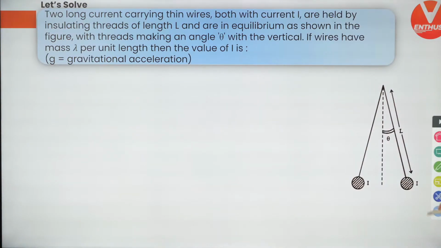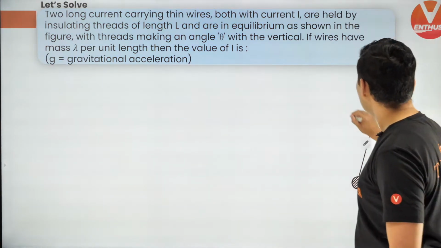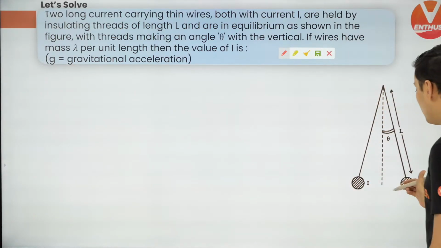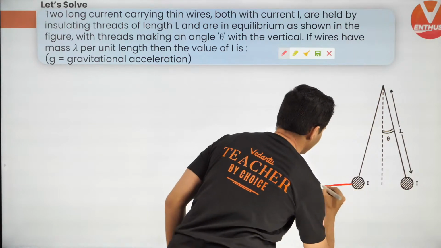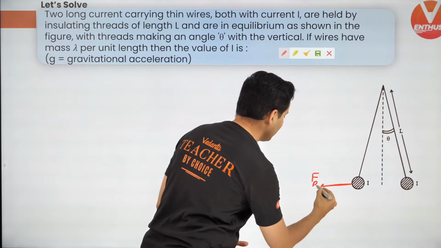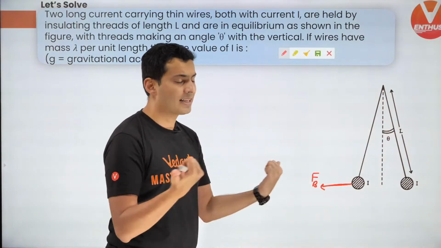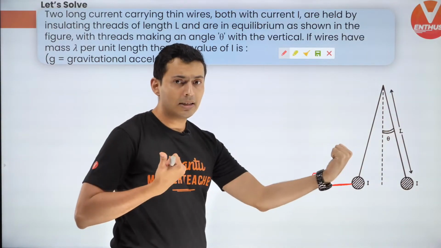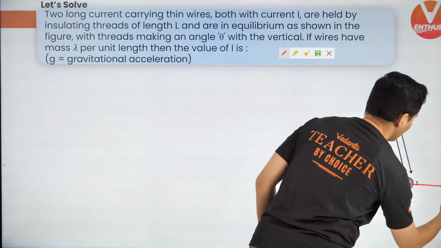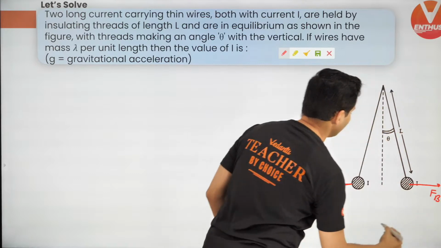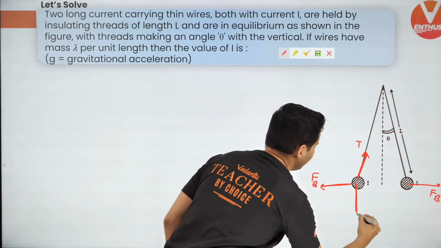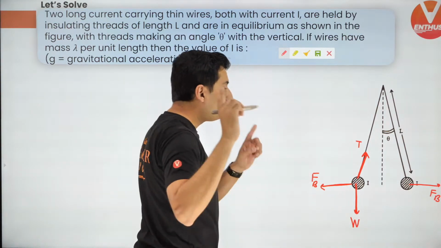Okay, enough time given. A lot of you are still stuck, I guess. So the logic behind this question is, the two wires which carry current will experience repulsive force due to each other's magnetic field. Remember, two wires carrying currents can attract or repel each other, but since they are away, obviously they are repelling each other like this. So that is one thing which is very clear. Next thing, there will be tension over here, and there will be the weight.